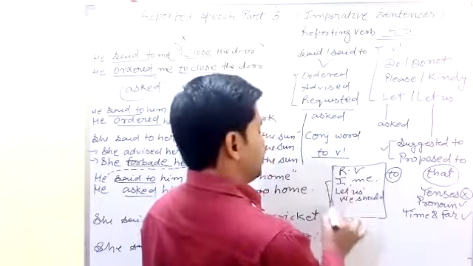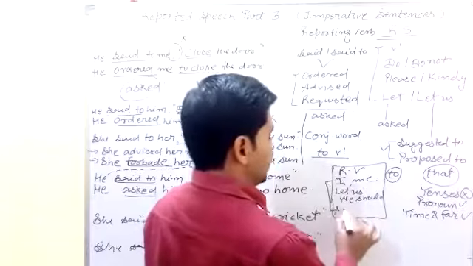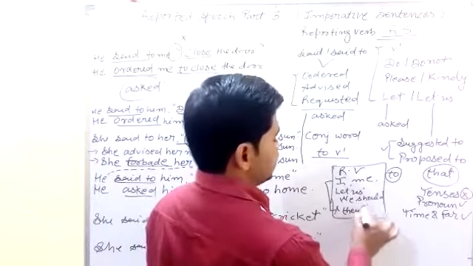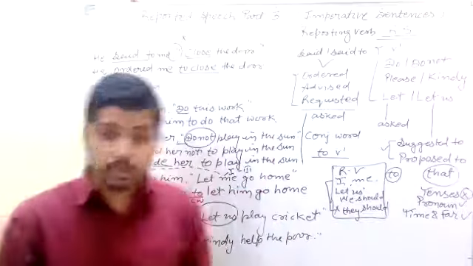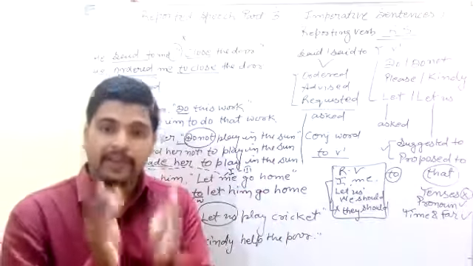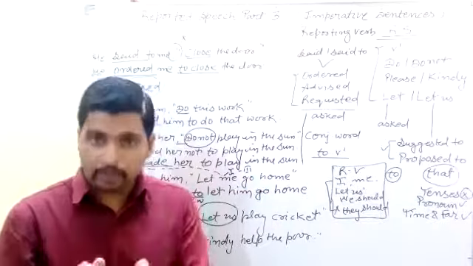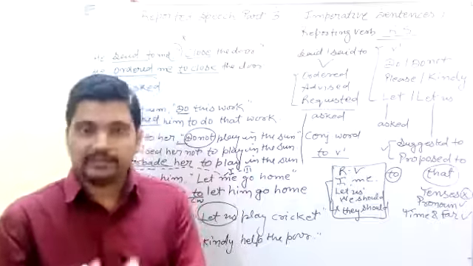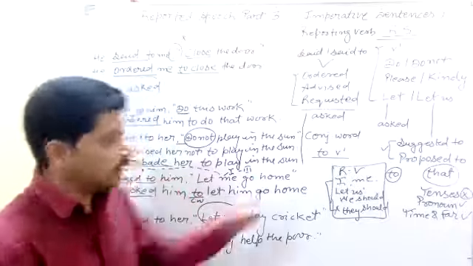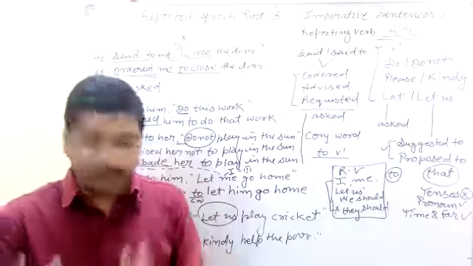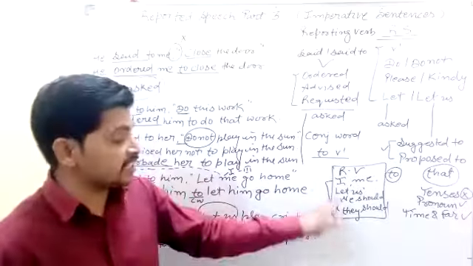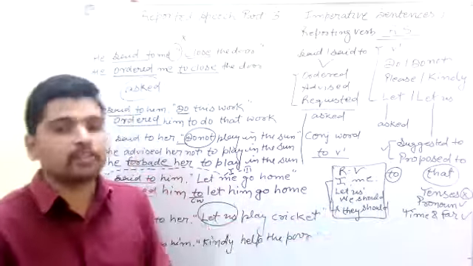If we can't find I and me in the reporting verb, then we can change "let us" to "they should." Students, it is a very easy rule. It means if we can find I and me in the reporting verb, then we can change "let us" to "we should." If we can't find I and me in the reporting verb, then we can change "let us" to "they should," and all the rules are the same here.